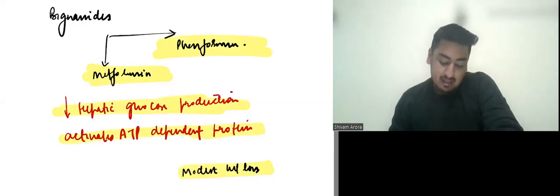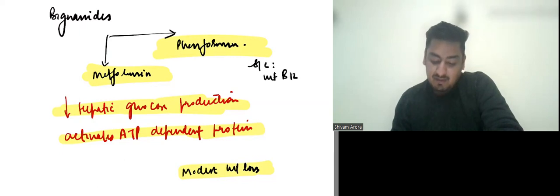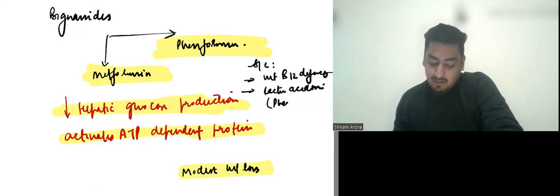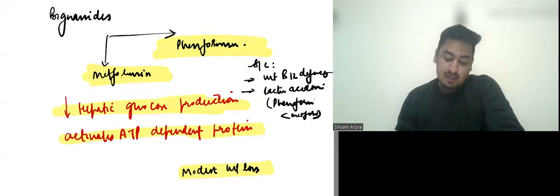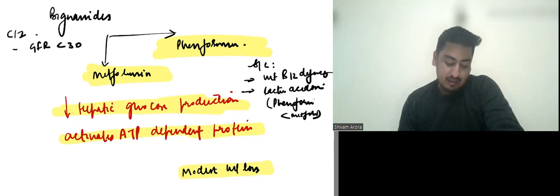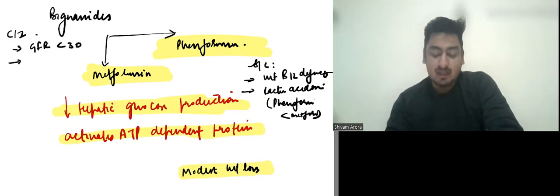And then we have side effects. In side effects, we have vitamin B12 deficiency. Other than that, it can lead to lactic acidosis, which is more common with phenformin and less common with metformin. And contraindications are GFR less than 30 and any acidosis in the body.